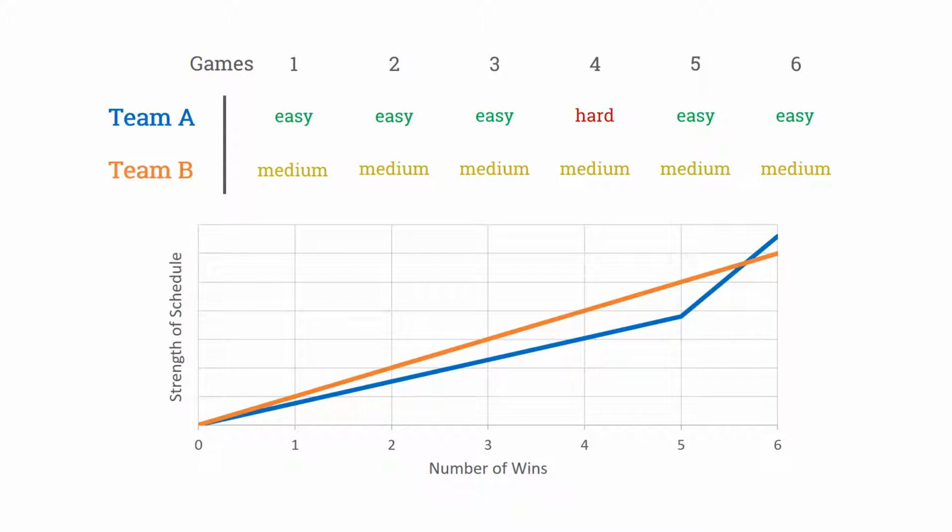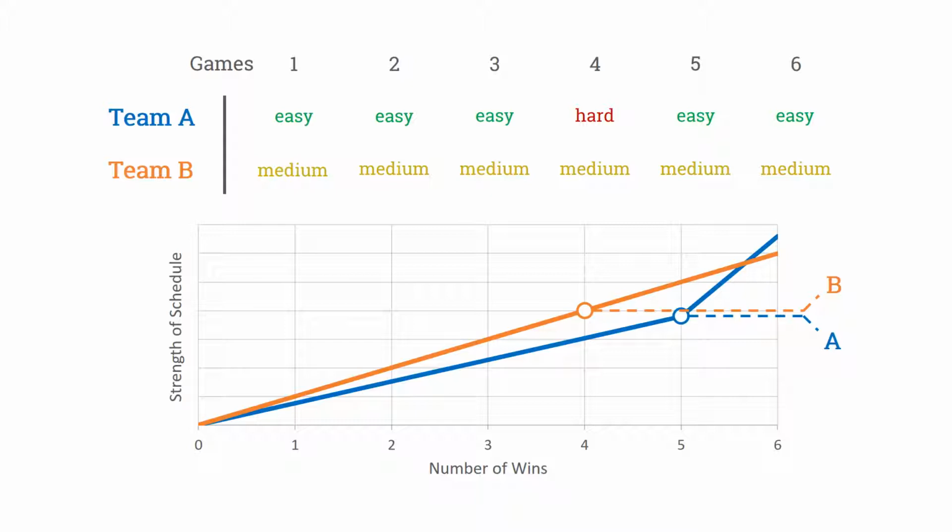If Team A had more wins, but Team B had a stronger schedule, then which team actually performed better? Let's take a look. If we say, for example, that both teams finished with 3 wins and 3 losses, then these values on the y-axis represent their strengths of record, and Team B's 3-3 record is stronger than Team A's. If we say that both teams went undefeated, then Team A's 6-0 record is stronger. But if Team B had 4 wins, while Team A had 5 wins, then Team B still ends up with a better strength of record. And this is true even if one of Team A's wins was the really tough team, because the positive impact of that win is offset by the negative impact of having a loss to one of the weak teams.